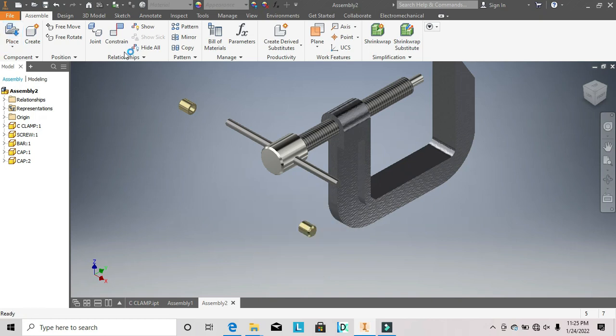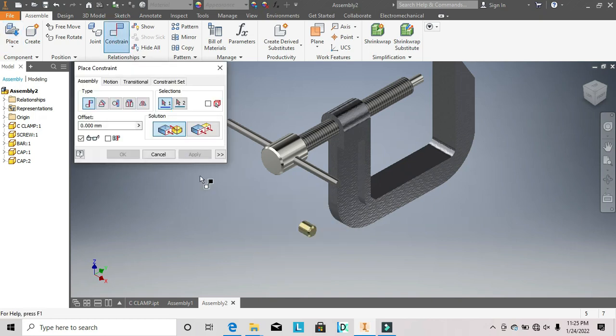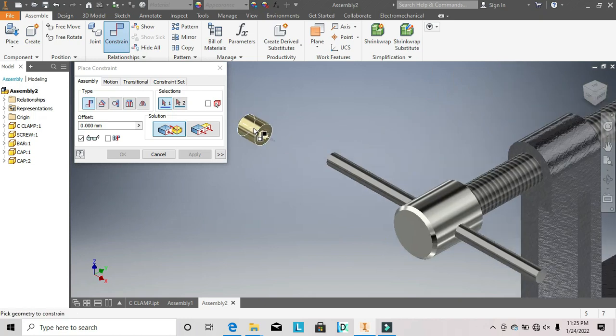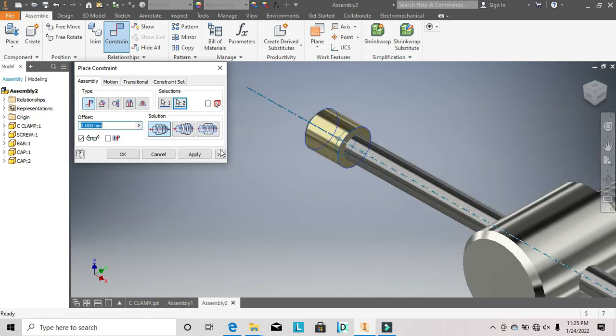Okay, so go to constraint. If you go to constraint, select that and select that. Right, so apply. To mate it, select that face and select the face, apply.